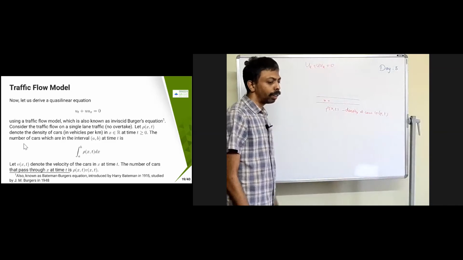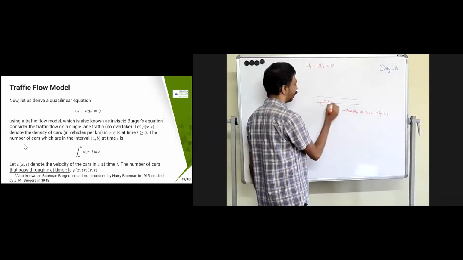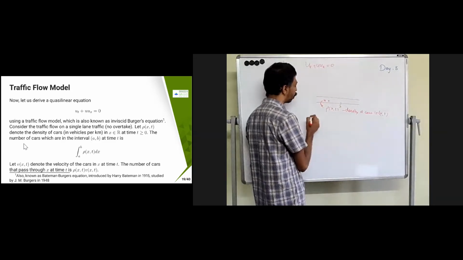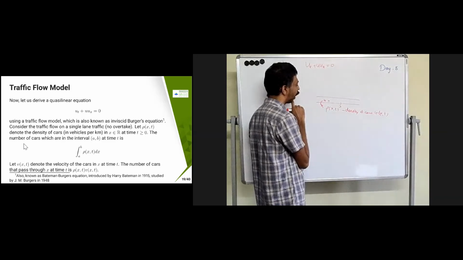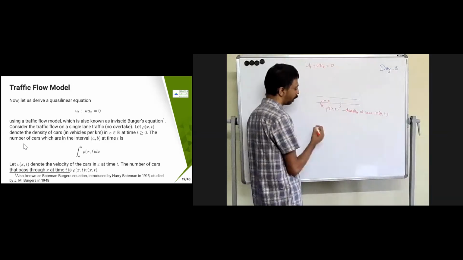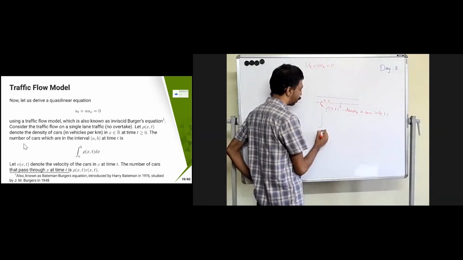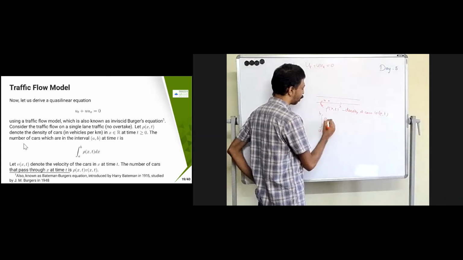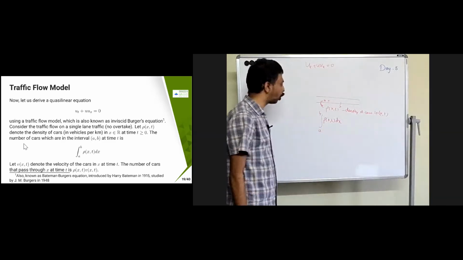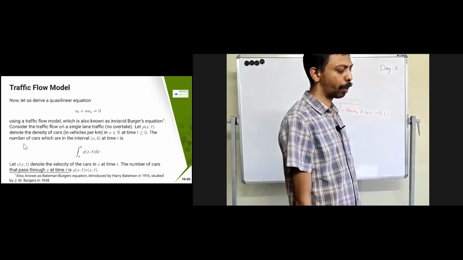Then the total number of cars: suppose I take an interval, let's say a to b. In that interval, we want to see the density of cars. As we did in the transport equation, in the same way I can write this as the integral from a to b of rho(x,t) dx. This tells me the number of cars which are in the interval a to b.